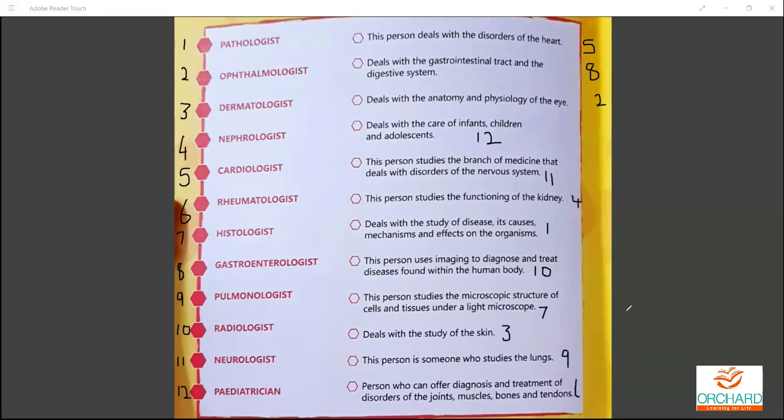Okay, so these are your answers. Please do mark. Once you have completed, please do let me know. So it's 5, 8, 2, 12, 11, 4, 1, 10, 7, 3, 9, and 6. Once you've completed, let me know.